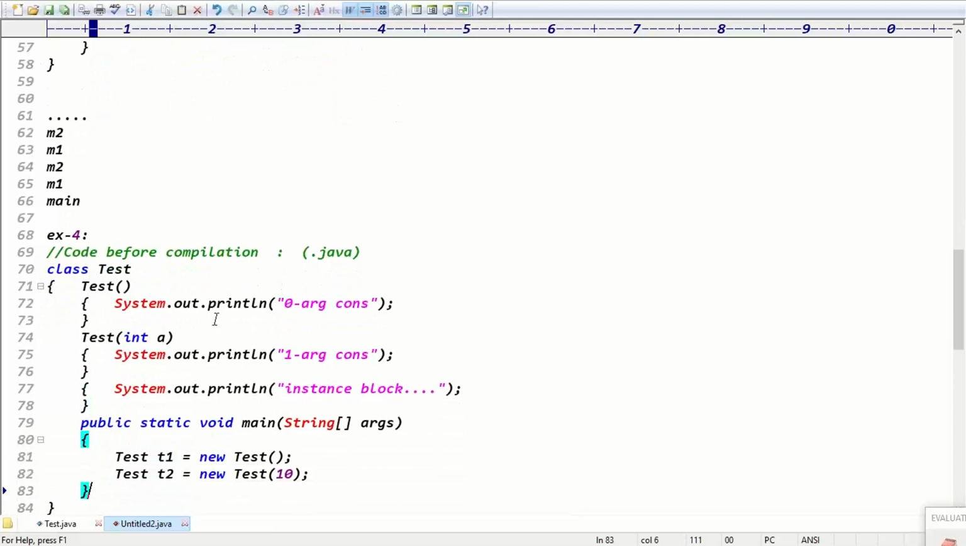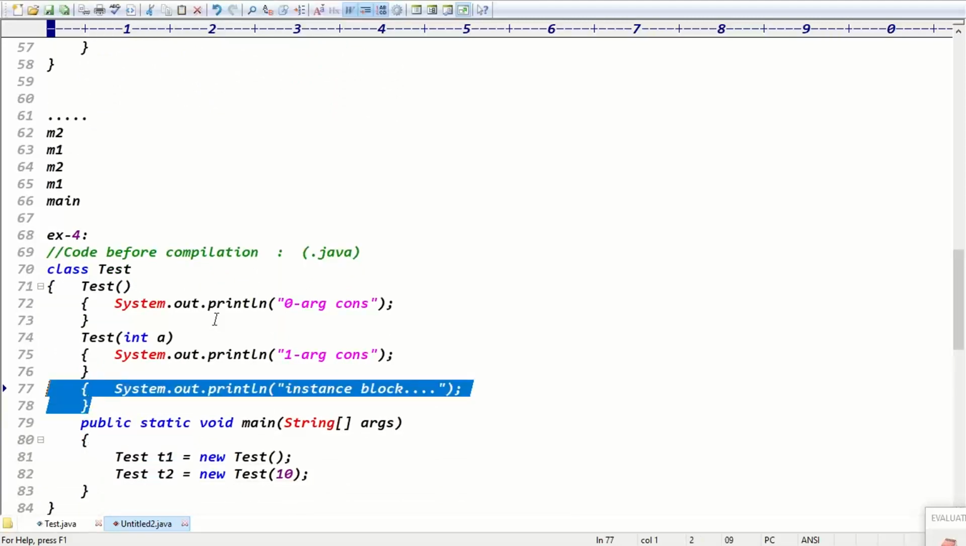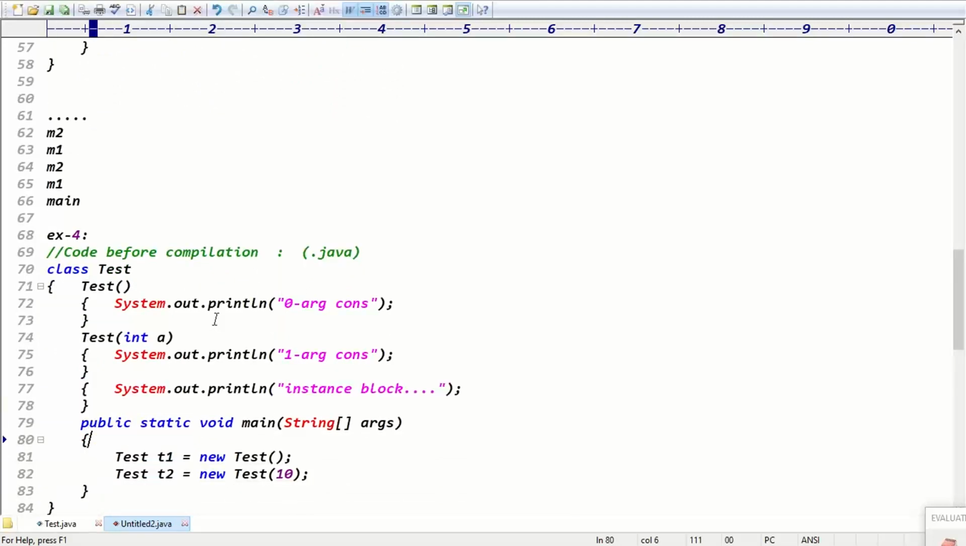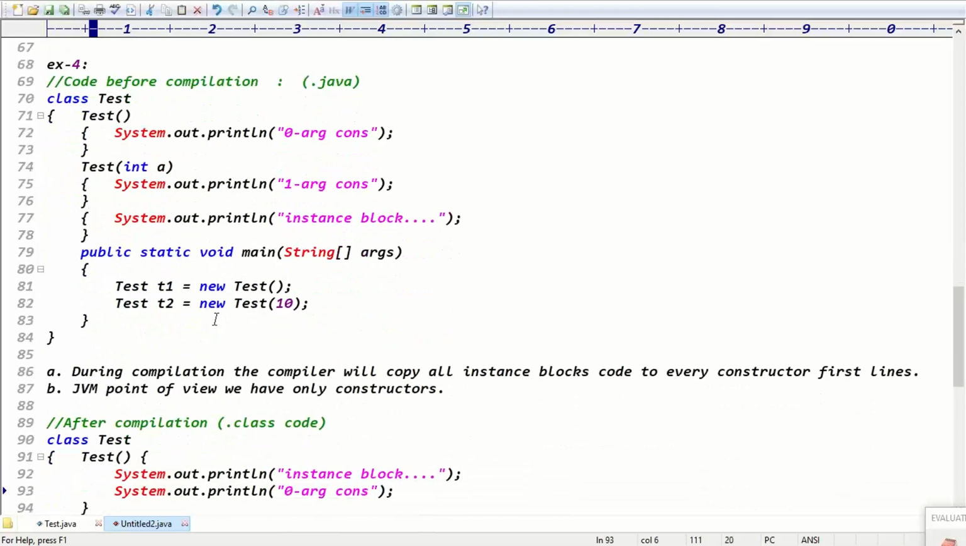Example 4 is the instance block, guys. After compilation, the compiler copies the instance block code to all constructors. The code is copied to all constructors. So from the JVM's point of view, there is no instance block concept. From the JVM's point of view, we have only constructors, right? There is no instance block, guys.